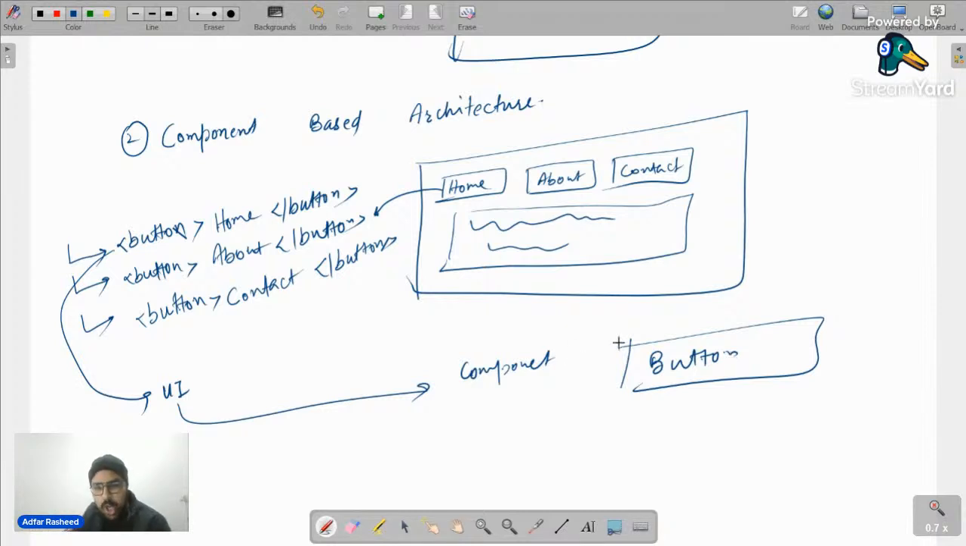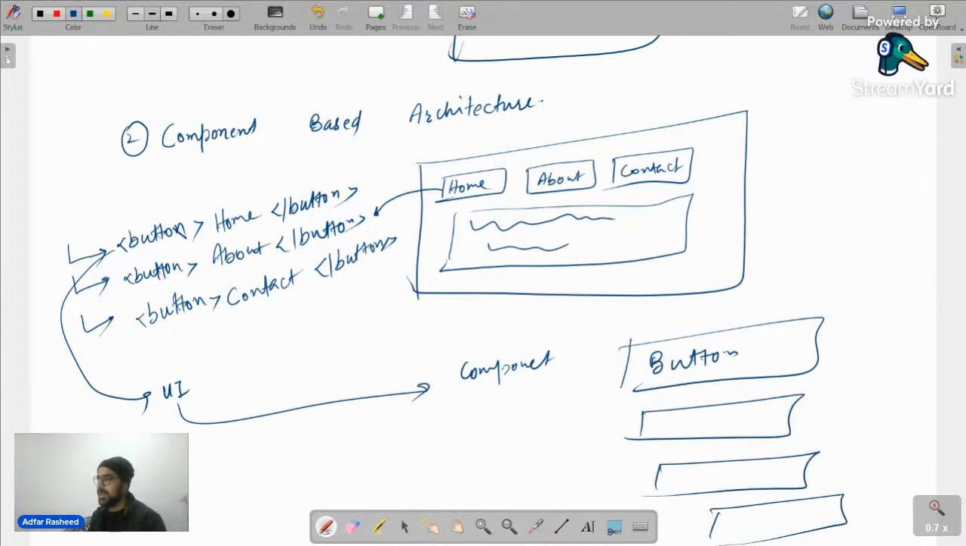And then instead of writing the same code again and again, I will tell it to simply use this button component again, use this button component again. So wherever I need this button, I am going to reuse the previous component which I created. That's what we mean by component-based architecture. How do we pass different text to it? That's something else. But you got the idea of what we mean by reusable component-based architecture.